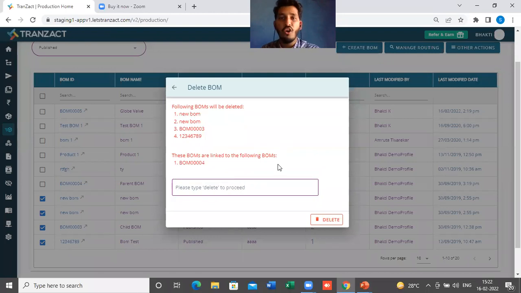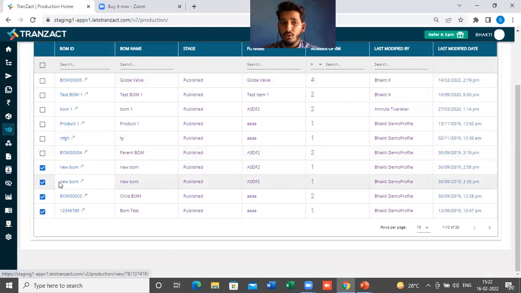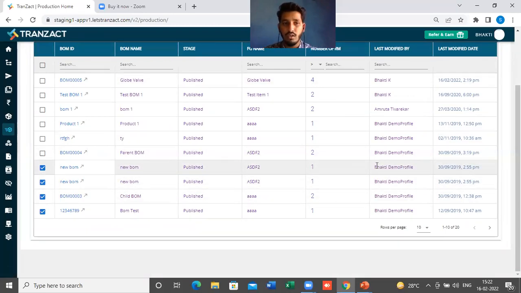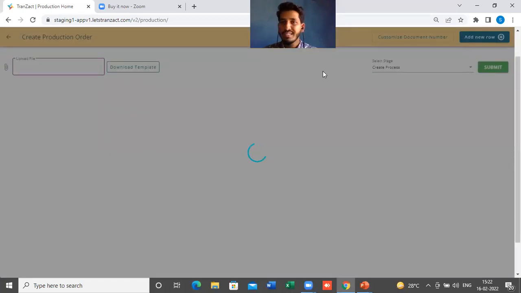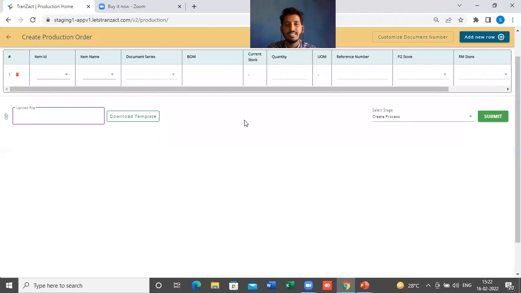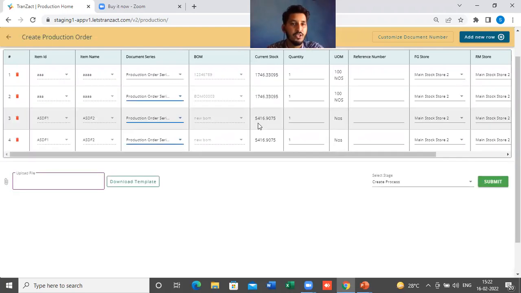If a bill of material is linked with another bill of material, that will not get deleted from the system. So this is the procedure of deleting a bill of material from your production module. And again, if you want to start production out of it, let's say I select these 4 bills of material, go to other actions and click on create process. Once I click on create process, this will come here in my create production orders.